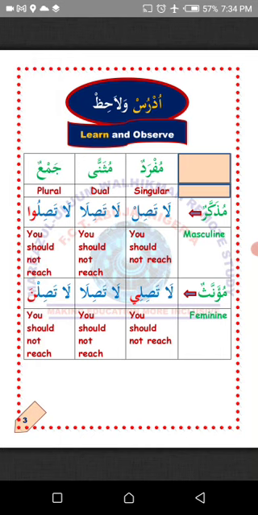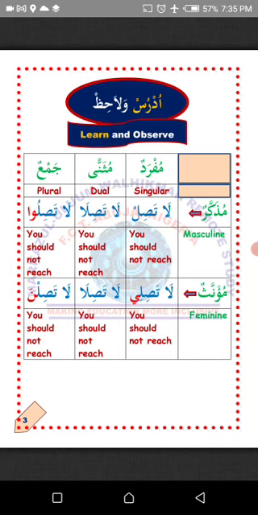Then we talk about mudhakkar. Mudhakkarun, masculine. This is a word in Arabic that represents a male person or a male object, just like the verb la tashil can only be used to command a single male person not to reach. So if there are two in number, all you need to do is to attach alifun to the last letter. Remember, once alifun is attached, the letter before it must take fataha, as we know that the alifun is the mother of fataha in Arabic, so the verb la tashil will now become la tashila, which means you should not reach, commanding two male persons not to reach.